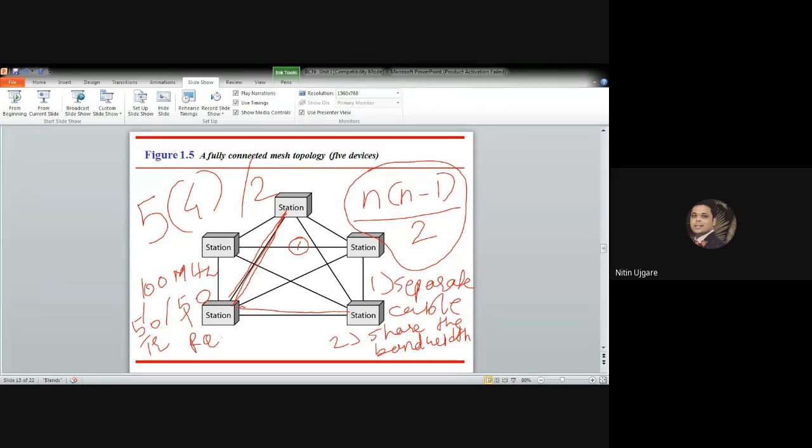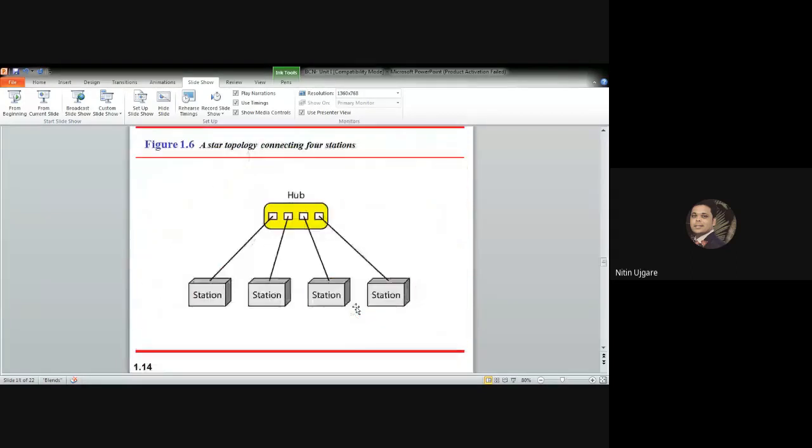Then we'll quickly go to the last topology, the star topology, and then I will stop. I know that we are running 2 minutes behind time. So in star topology, I'll just go to the next figure. In star topology, each device has a dedicated point-to-point link only to the central controller, which is usually called a hub. The devices are not directly linked to one another. So unlike mesh topology, the star topology does not allow direct traffic between the devices.